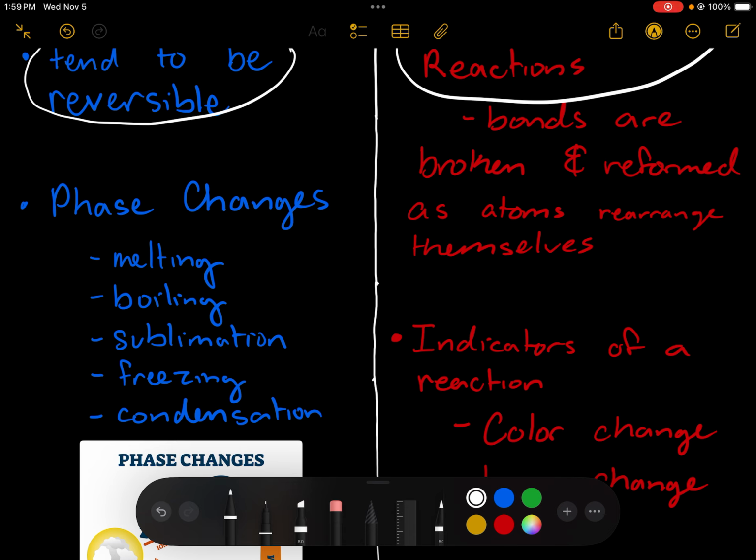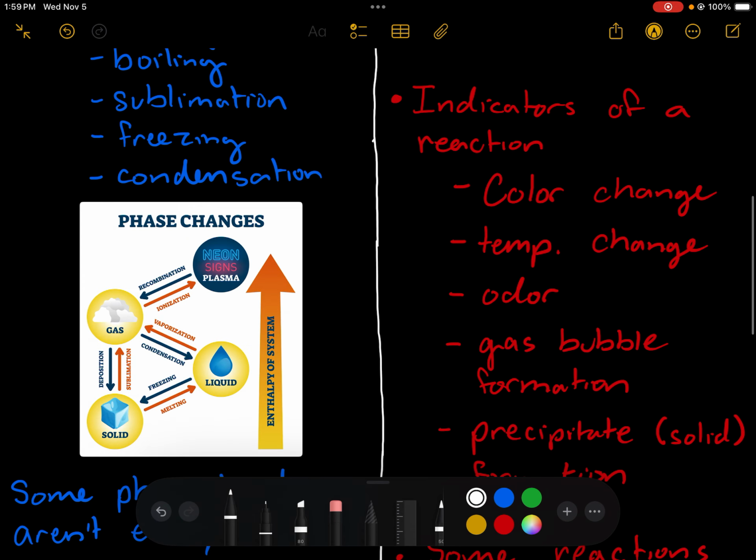A very popular example of a physical change is going to be a phase change. So melting, boiling, sublimation, freezing, condensation, anything that qualifies as a phase change is going to be a physical change.